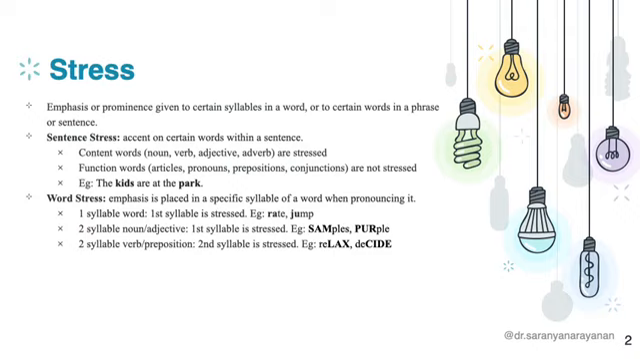Now, if we are talking about two syllable words, and if it is a noun or an adjective, it is the first syllable that is stressed. Whereas if it is a verb or a preposition, then it is the second syllable that is stressed. There are many rules related to word stress, but for now we'll just focus on these. So this is what sentence stress and word stress are.